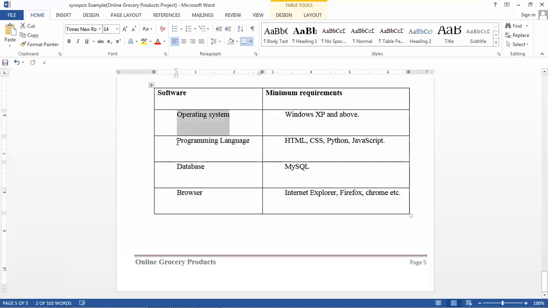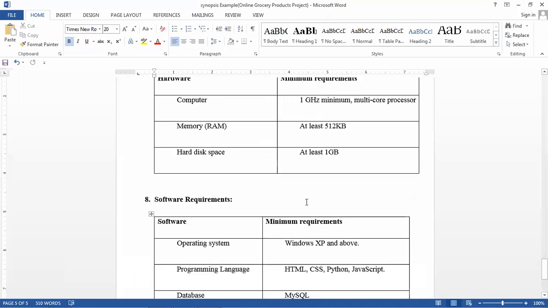Next, what programming language are we using to design this web application? HTML, CSS, and the backend language is Python. JavaScript for validation. Next is the database. Which database are we using? MySQL database. And in which browser will it run? Internet Explorer, Firefox, Chrome. Any browser it will run.